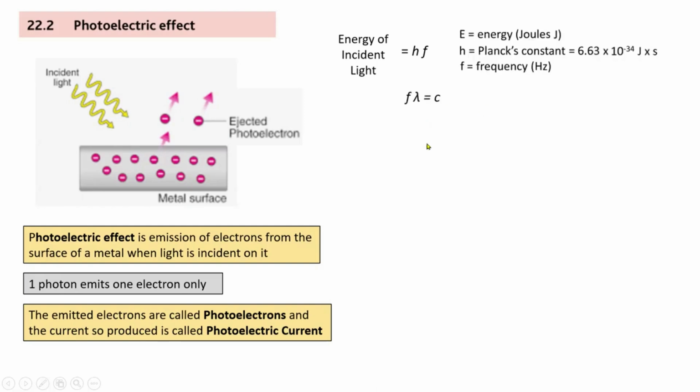This will be, okay, wait. This is the formula F lambda. Under that formula, write this down. F lambda is equal to C. Speed of light is equal to speed of photon. Okay, write this quickly. F lambda is equal to C. Under E is equal to HF.